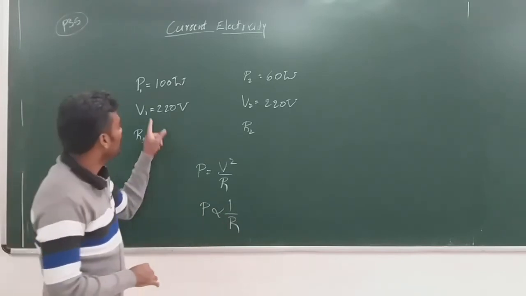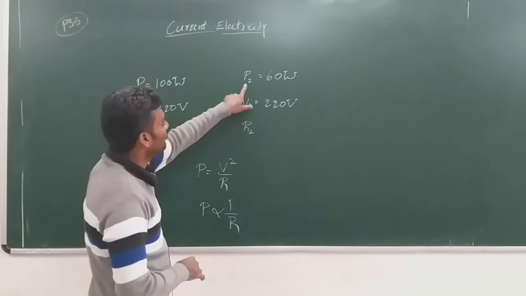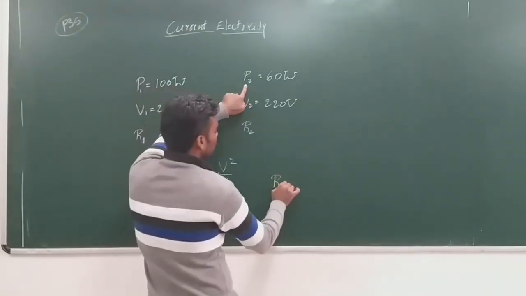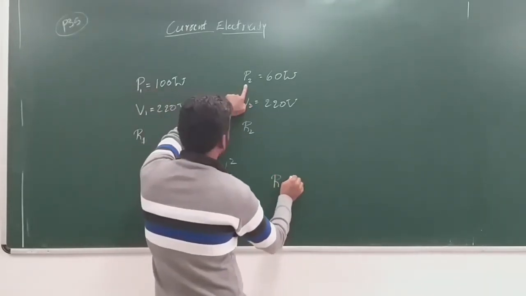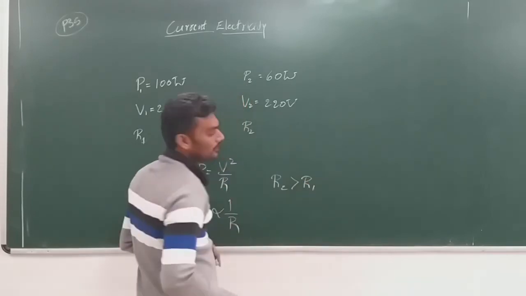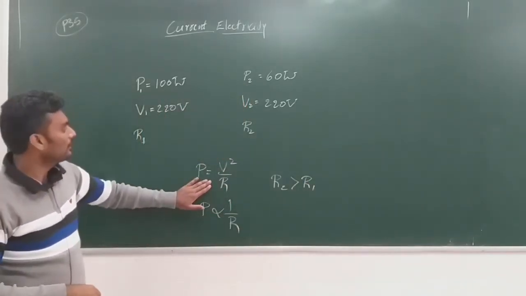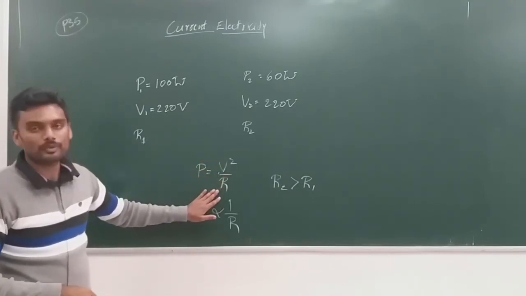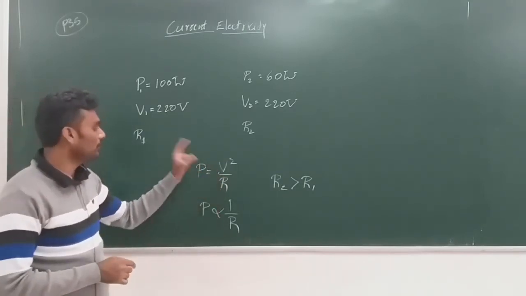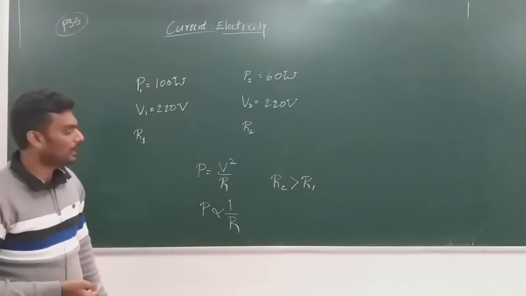Since P1 is greater than P2, R2 should be greater than R1, because it is inversely proportional. You can actually get the values of R1 and R2 using the expression. You do that, get the values of R1 and R2, and you will have more clarity.